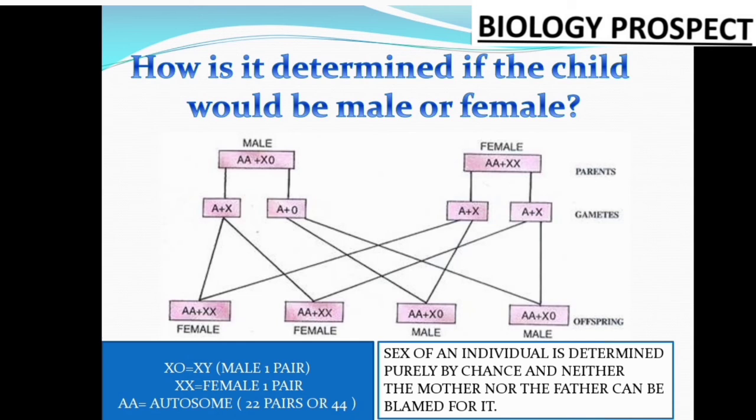AA plus XY in the haploid form becomes A plus X and A plus Y. So for the male, the gamete, the sperm, is formed as one autosome plus one X chromosome, and one autosome plus one Y chromosome. This is for the male. The same thing happens for the female also.